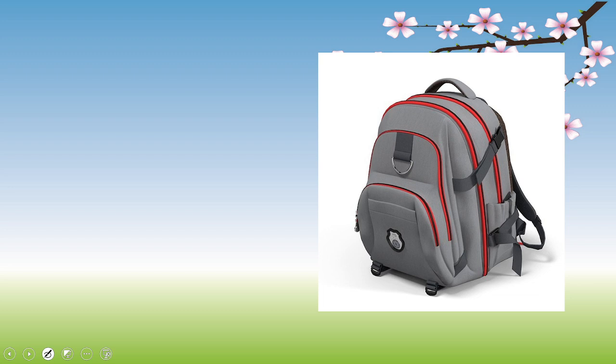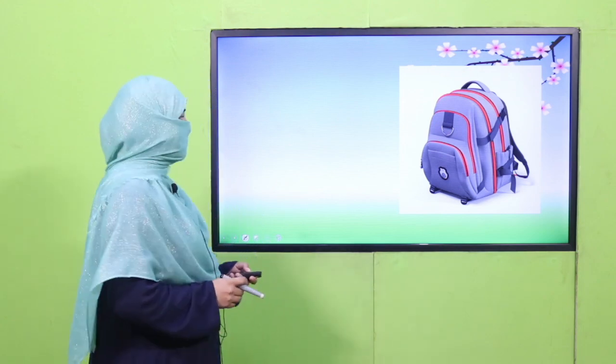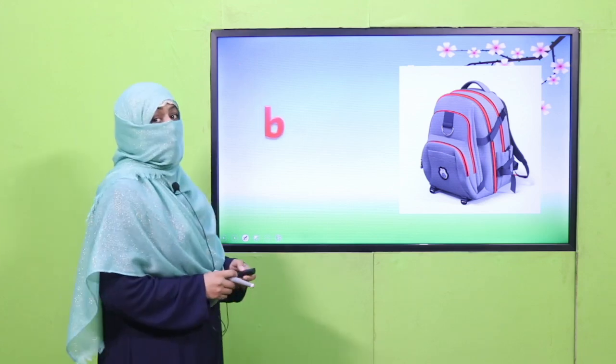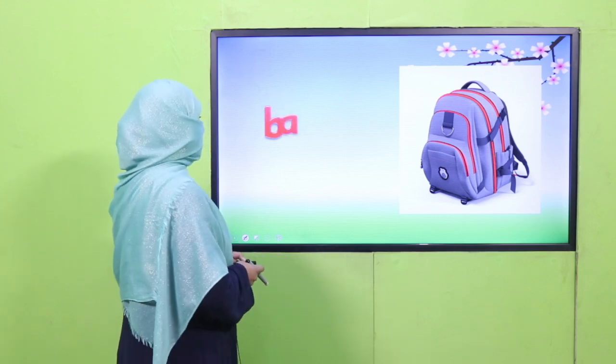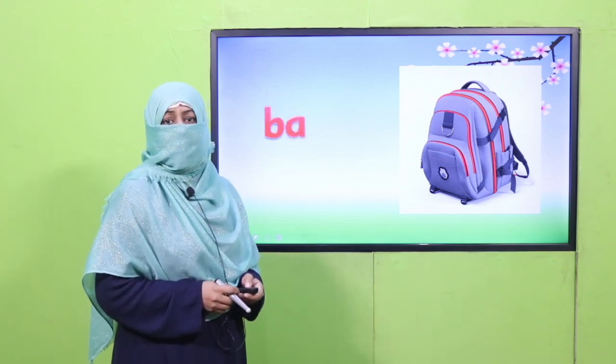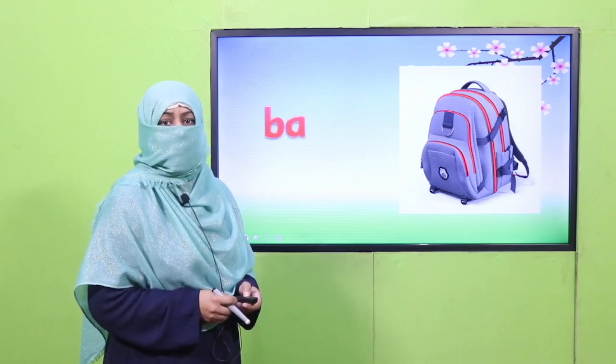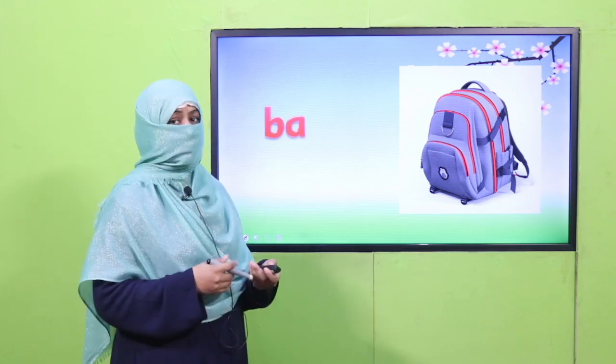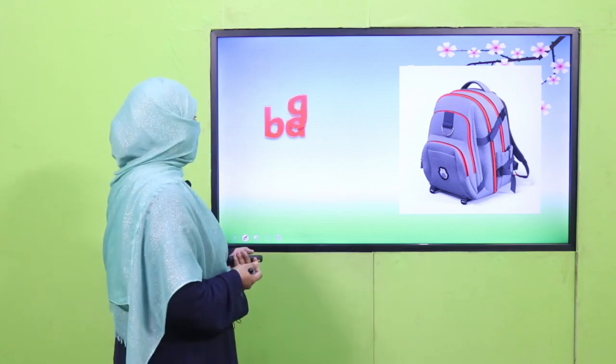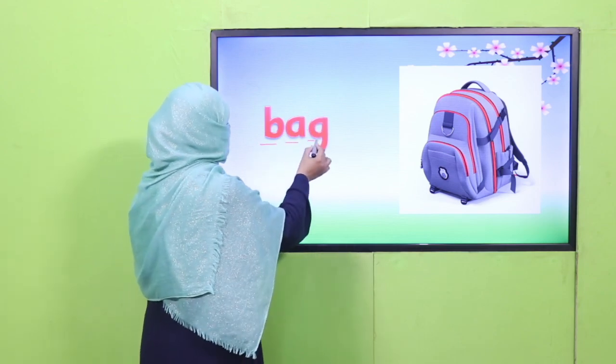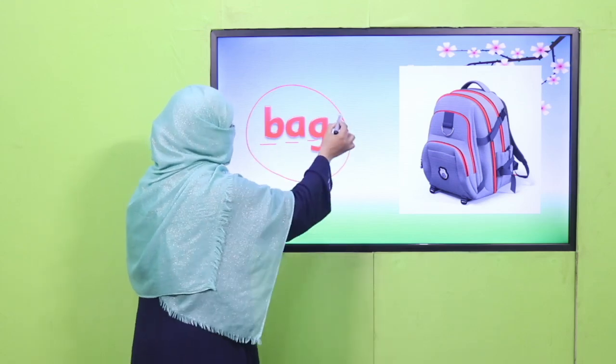This is image of a bag. Now, how do we say bag? We have practiced yesterday the initial sound b. So, which letter sounds b? It's letter B. Which sound is coming after b, a? Which letter sound a? Definitely, it's A. Very good. And where it ends, b, a, g. So, which letter sounds g? It's letter G. In this way, these three letters join together to make a word that is bag.